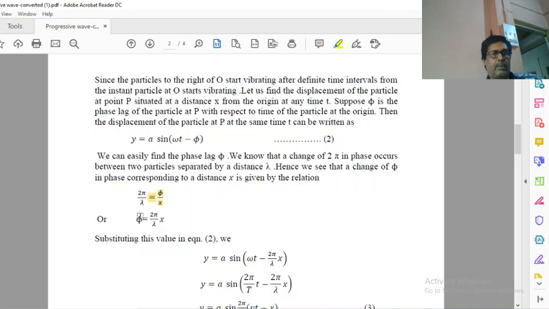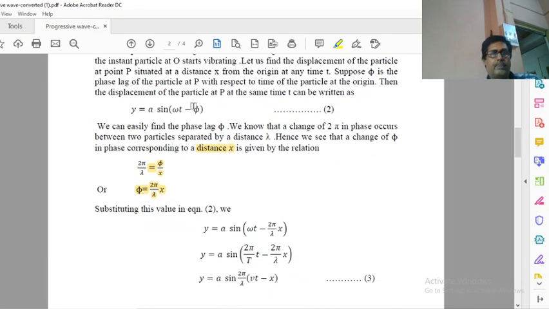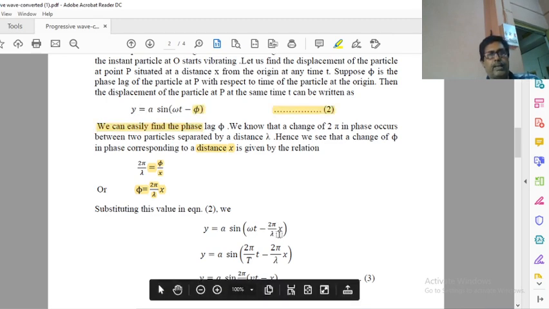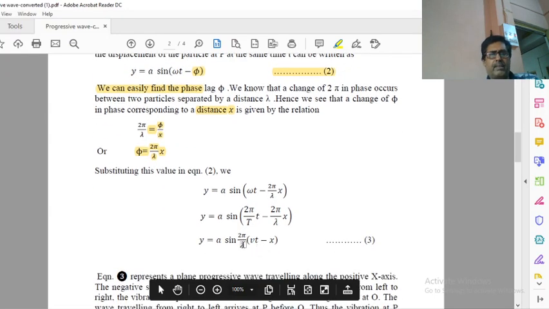X. So phase difference is equal to 2 pi by lambda times path difference. X is the path, that is the distance from origin to P. Now this phi you can see in equation 2: y is equal to a sine (omega t minus 2 pi by lambda x). Now we solve it. Simple mathematical calculation.